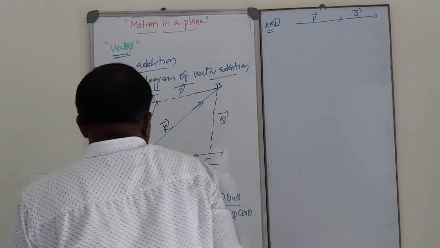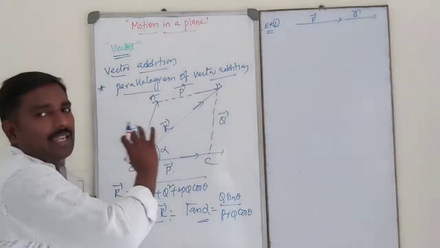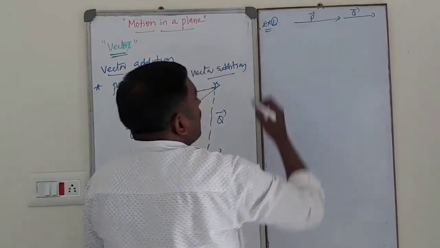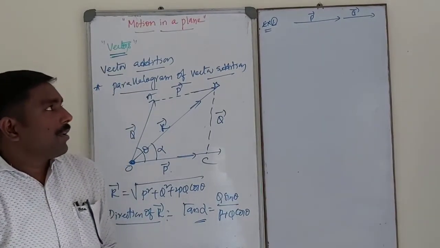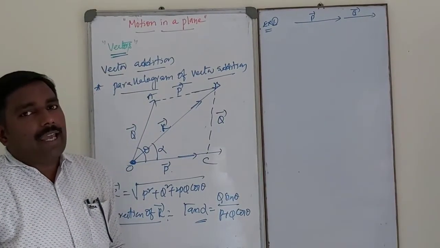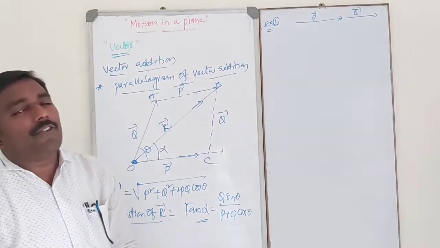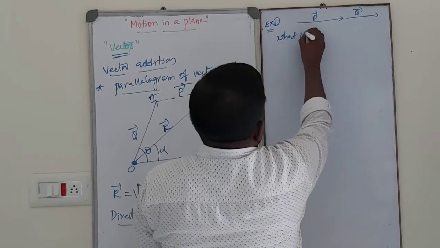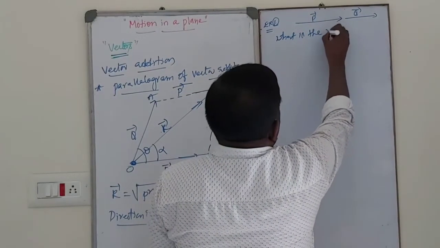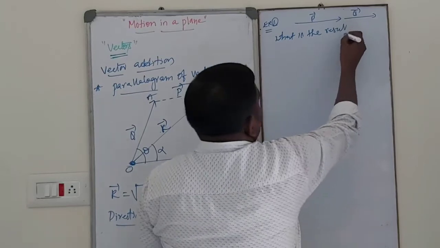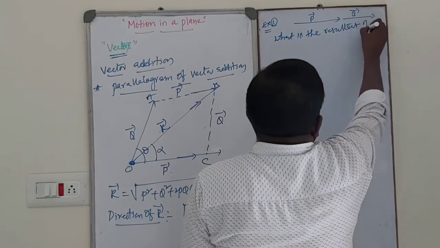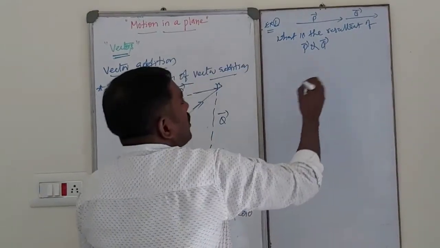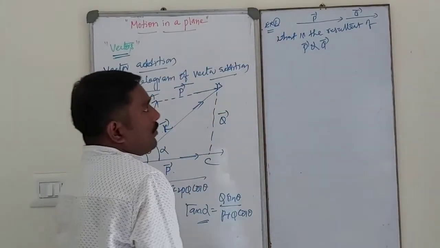So their magnitudes are different, acting along the same straight line, acting along the same direction. So two vectors P and Q acting along the same direction. What is the resultant of P and Q? And hence find out the direction also.